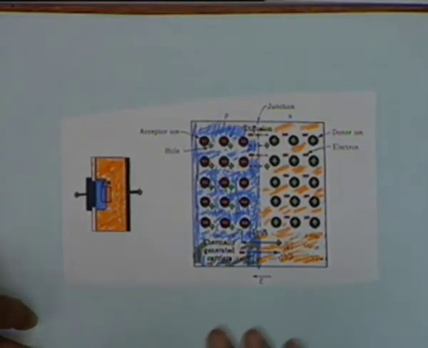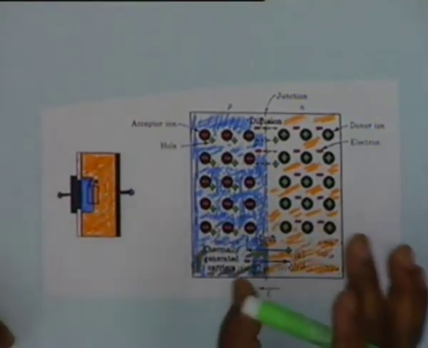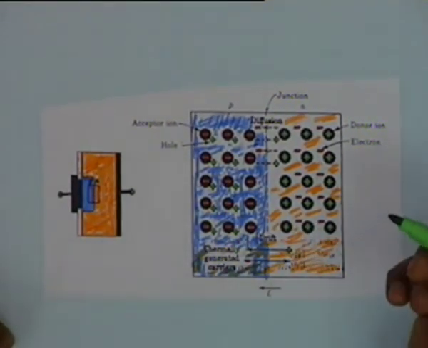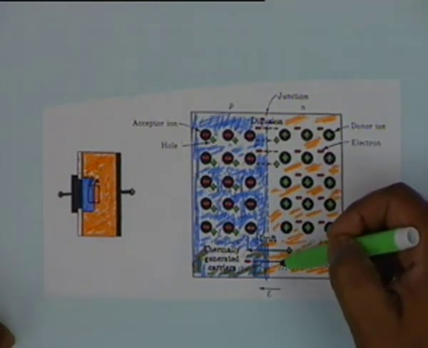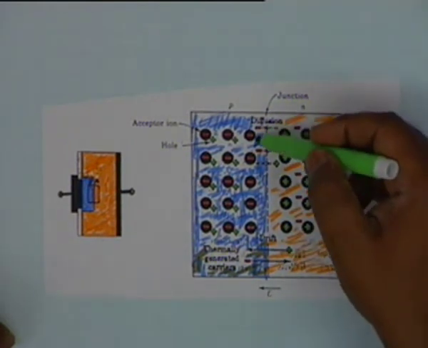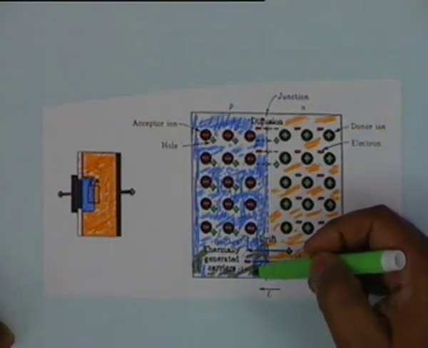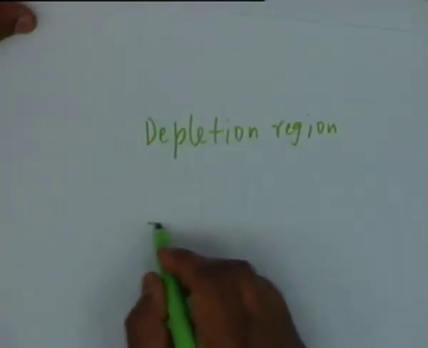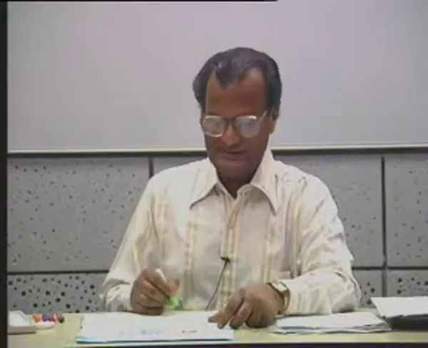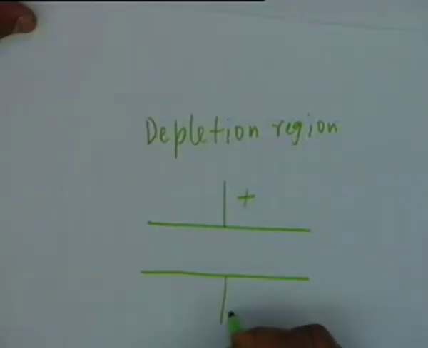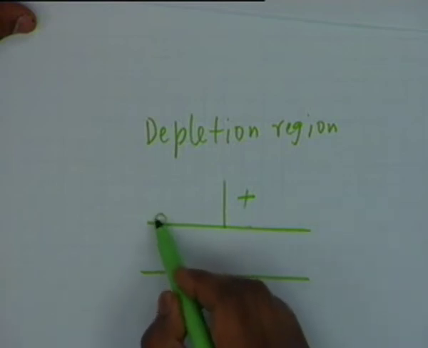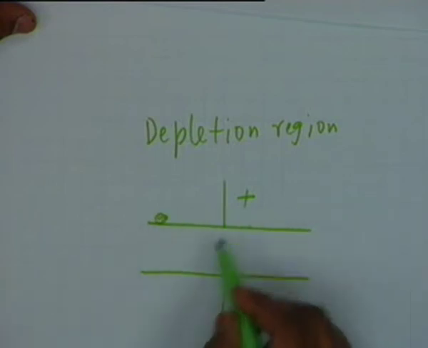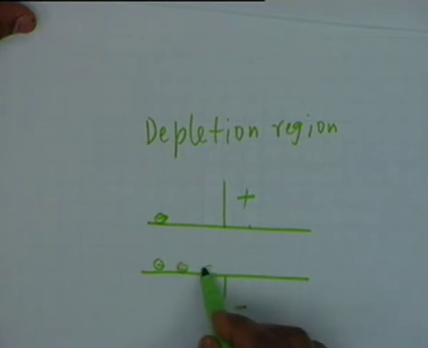Now, if a depletion region is created, there are no mobile charge carriers, then the situation is that there are fixed positive charges on the right hand side and fixed negative charges on the left hand side, which is precisely what happens in a parallel plate capacitor. If you make this potential positive with respect to this, then this positive charge attracts electrons on the surface of this.